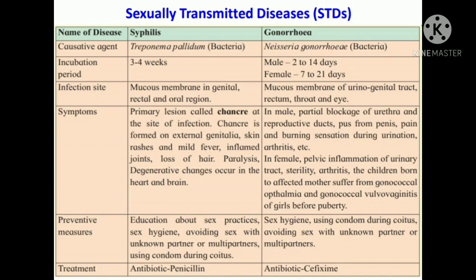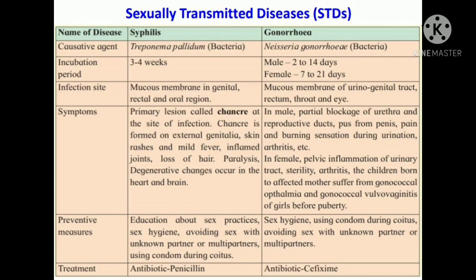Now coming towards the symptoms. What are the signs and symptoms through which we can understand that yes, syphilis has occurred? In case of syphilis, a primary lesion occurs. A primary lesion means a small wound-like structure forms. That is called the lesion. Chancre is formed at the site of the infection, on external genitalia. Skin rashes also occur, and mild fever can also take place.